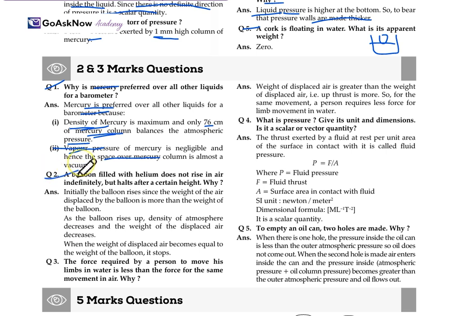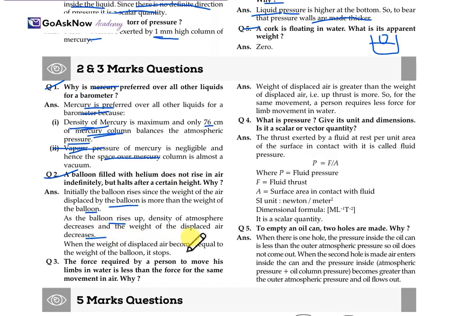Now, the second question: a balloon filled with helium does not rise in the air indefinitely but halts after a certain height. Why? Initially the balloon rises because the weight of the air displaced by the balloon is more than the weight of the balloon. As the balloon rises, the density of the atmosphere decreases and the weight of the displaced air also decreases. This is the reason it halts after a certain height.